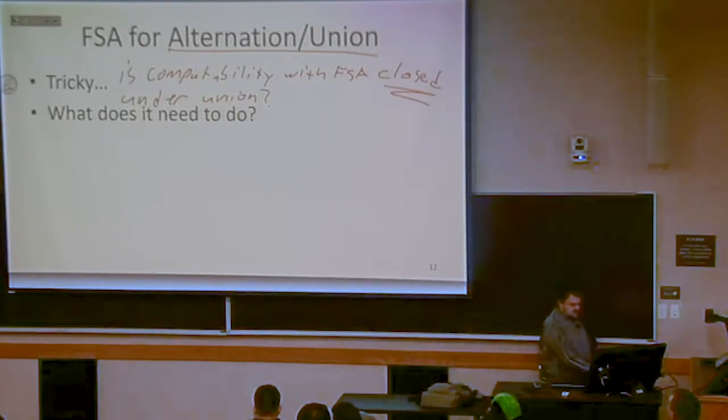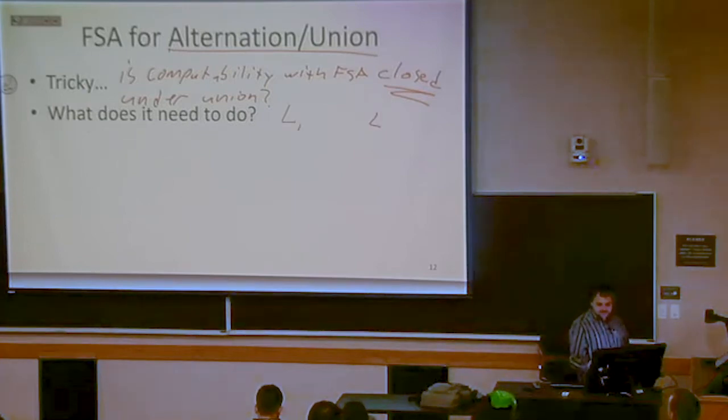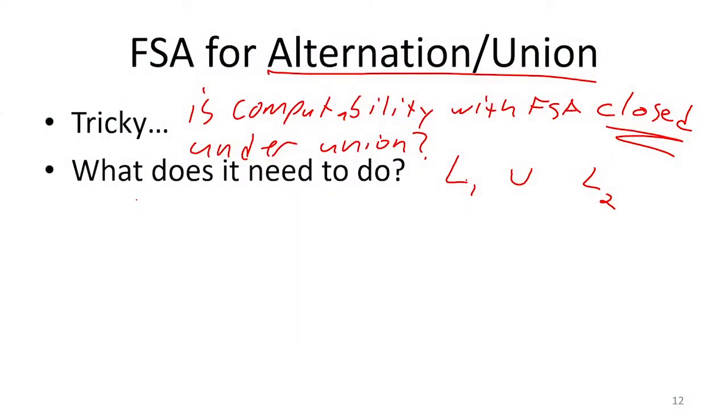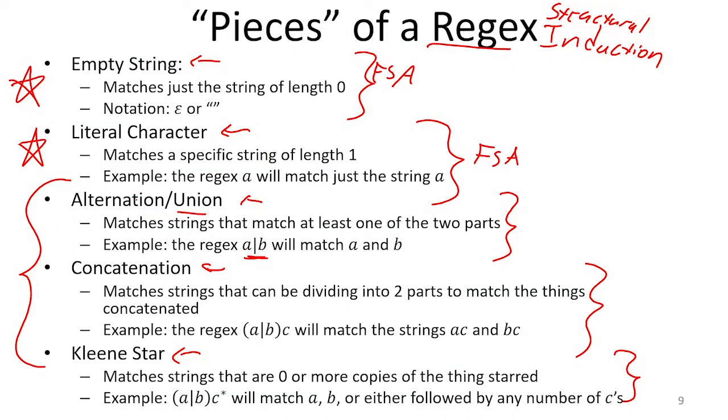That is, if I have 2 languages, let's say language 1 and language 2, and I knew that both of those 2 languages could be computed with a finite state automaton, I want to know, is the union of those 2 also going to be computable with a finite state automaton? So when we looked at the definition of alternation up here, when we do the alternation of 2 regular expressions, that'll match strings that match at least one of the 2 parts. So we can match the first part or the second part. In other words, the set of strings that will match is the set of strings that match the first one, union the set of strings that match the second one. That's why we called this union.